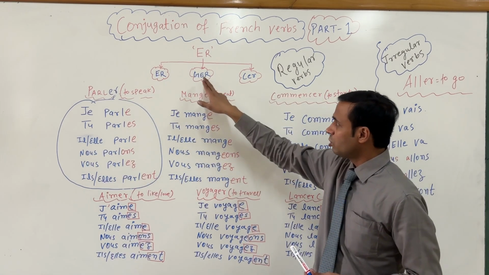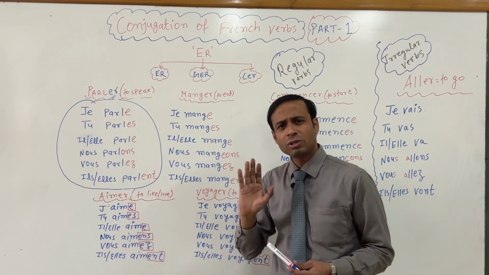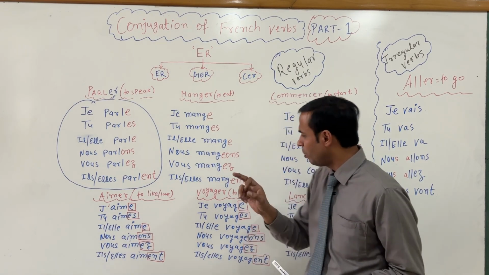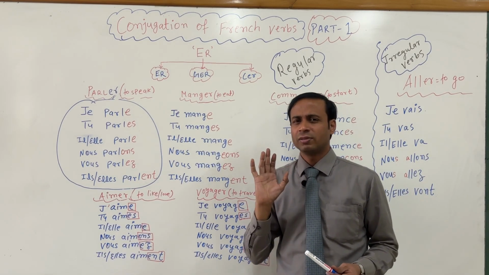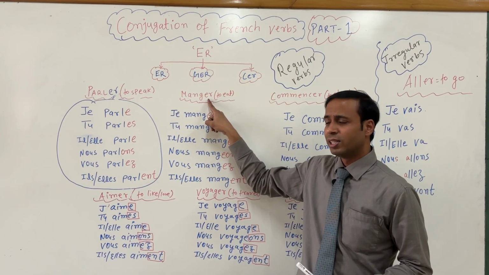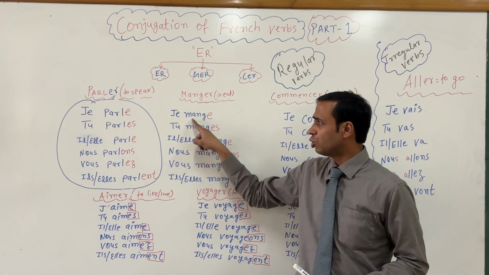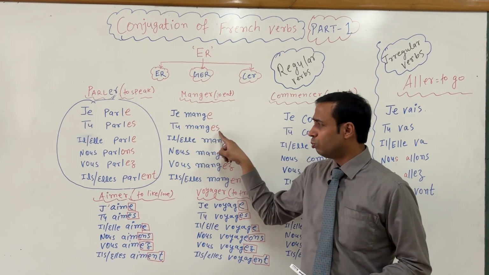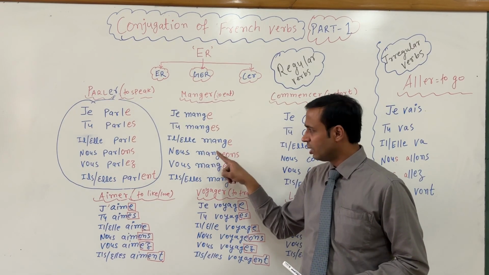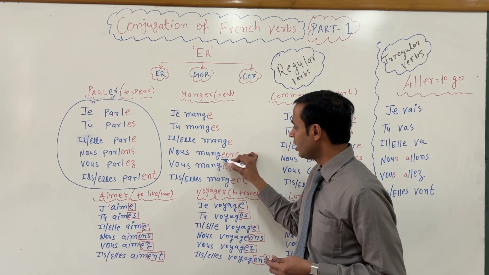Now come to GER ending. In GER ending, it is almost 99% the same. Nothing you have to change, only at one place you have to add something. For example, here, je mange. Again, this is an ER ending verb. After removing ER, I have added only E. Je mange. Tu manges. Again, ES. Il mange, E, and then nous mangeons. Here I have added an extra E.